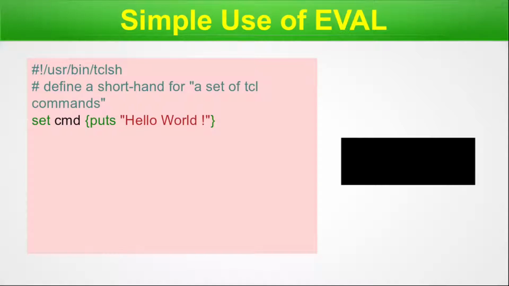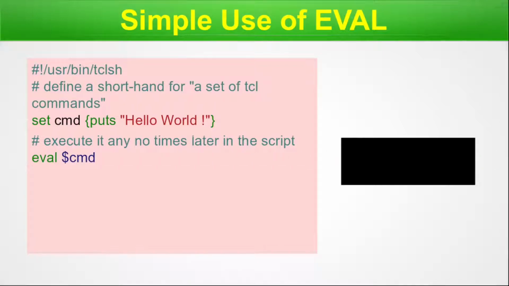Here first thing what we are doing, let me bring my mouse here. This cmd is not a command. We have set a variable cmd with this list of strings. So you remember this is a list, right? Here first one is a Tcl command puts and the next string is hello world. So this entire variable is capturing a list where the first one is the Tcl command itself and the next one is its argument. So this is where we are shorthanding. This is only a single Tcl command we are talking about here. Next we will come to the complex ones. So once we are done, we can execute it any number of times later in this particular script. How do we do it? eval $cmd.